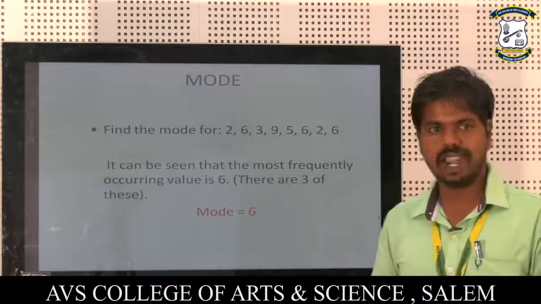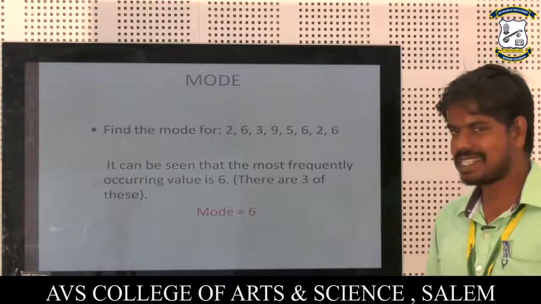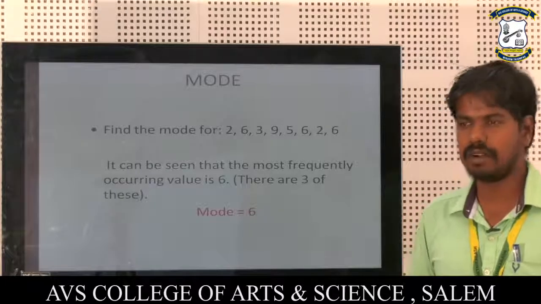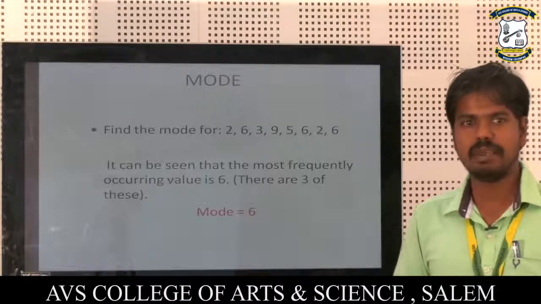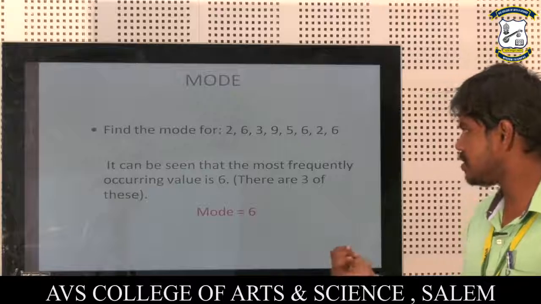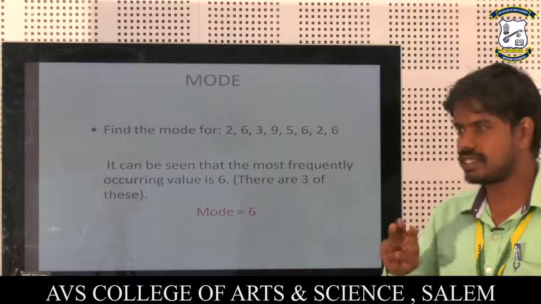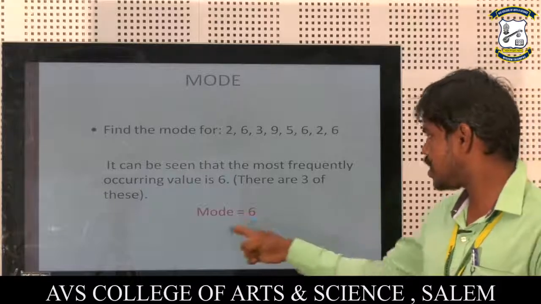Next one is the mode. For example, find the mode of 2, 6, 3, 9, 5, 6, 2. It can be seen that the most frequently occurring value is 6. The most repeated value is 6, repeated 3 times. So the mode is 6.